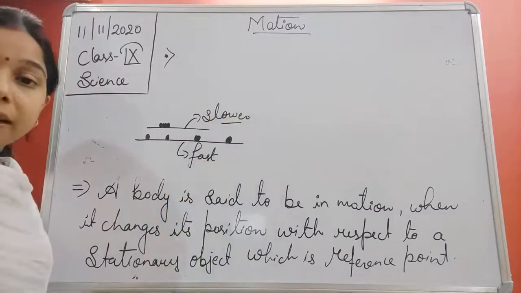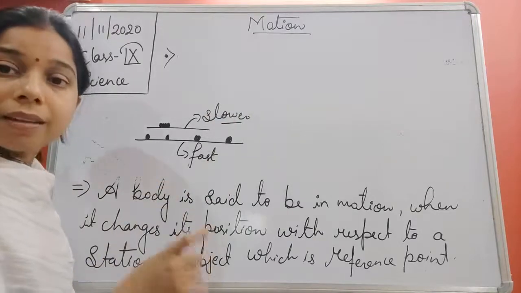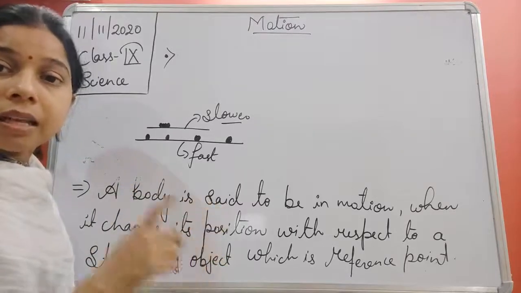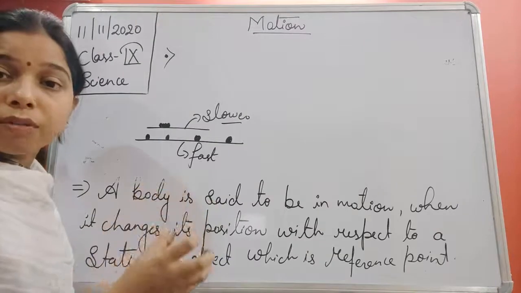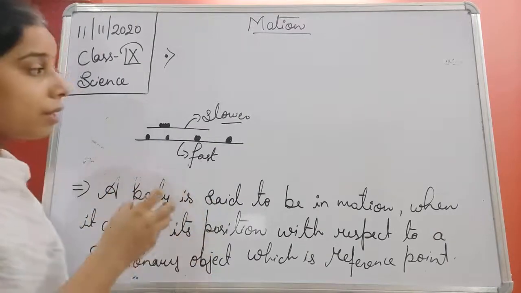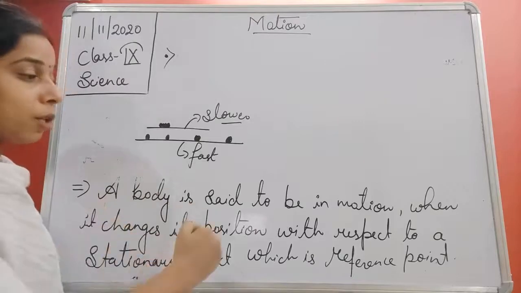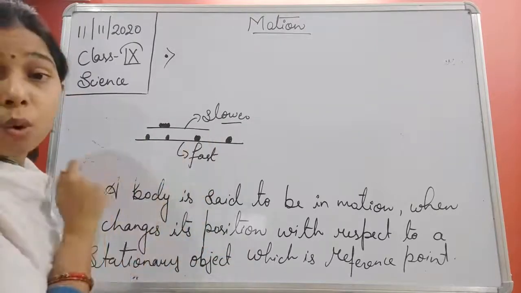So by seeing the speed of an object, we can say that if an object is moving fast, then it is very easy for us to observe the motion of the body. It is very easy for us to say that the object is a moving body than in case of a slower object.